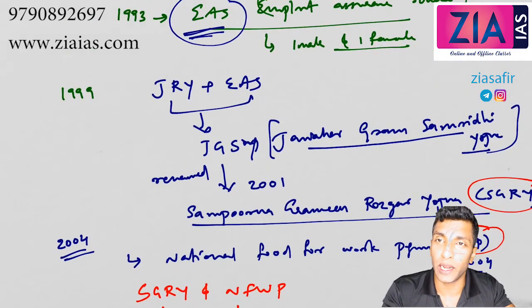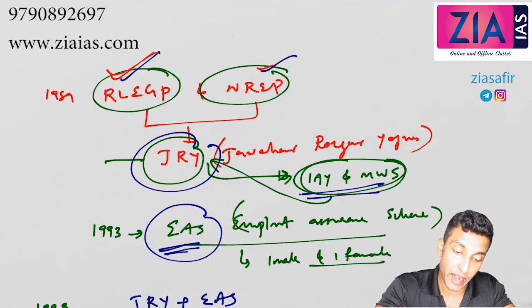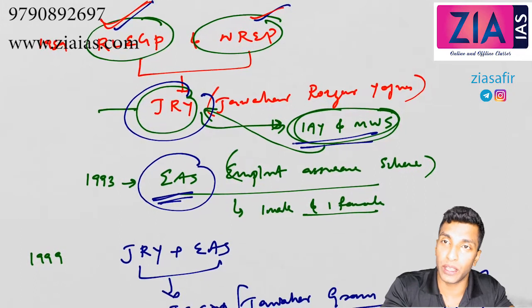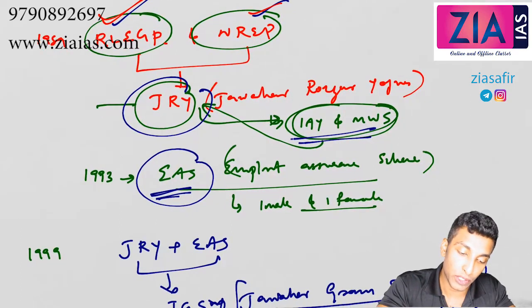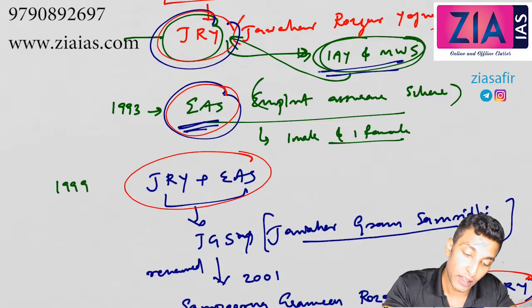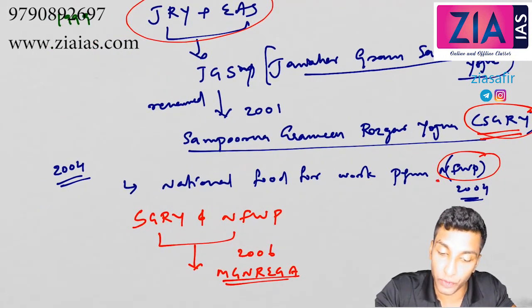I basically want to tell you the evolution. We started off with RLEGP, Rural Landless Employment Guarantee Program, and NREP. I told you when they were established, but you don't need to remember those years in this particular context. Nobody is going to ask you those questions. I'm just telling you the evolution. These two merged into Jawahar Rozgar Yojana. Then EAS was there, and these two merged into Jawahar Gram Samriddhi Yojana. Then it was renamed to SGRY. Then after the drought, the National Food for Work Program.